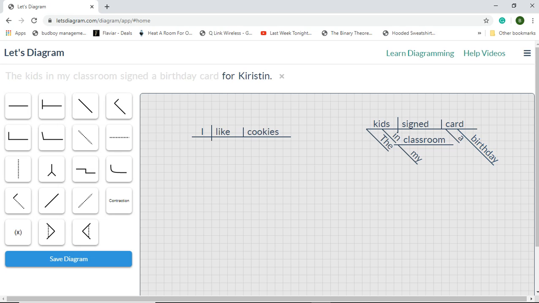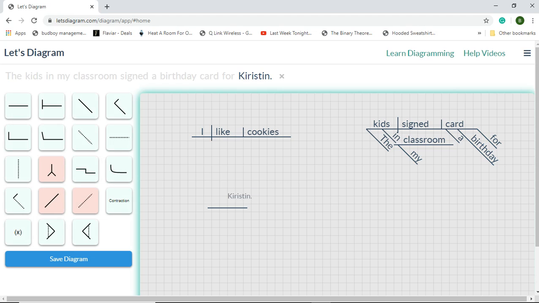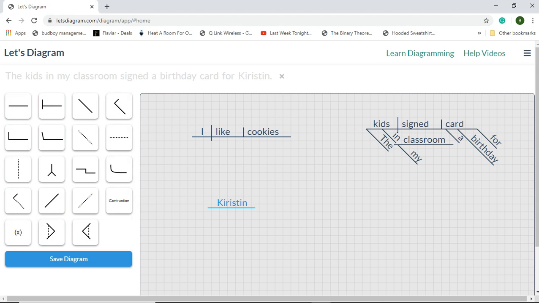And then, for Kristen is a prepositional phrase. For is the preposition. And Kristen is the object of the preposition. Take a look at that. Okay. Oh, let's see if I can make that fit a little better, but that's what it, so for and Kristen.